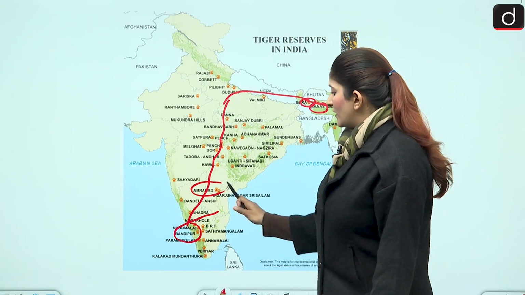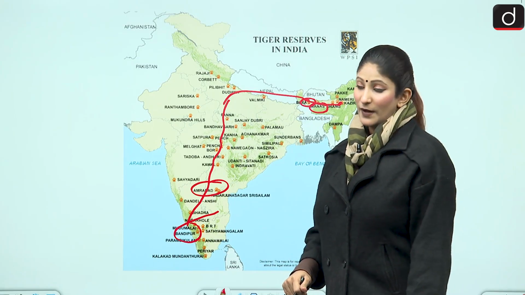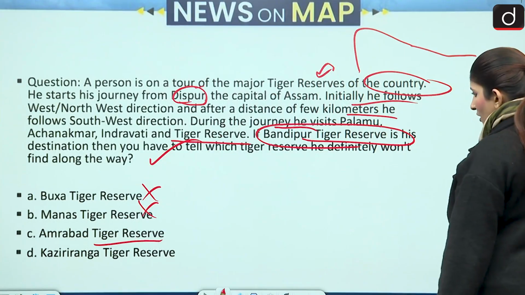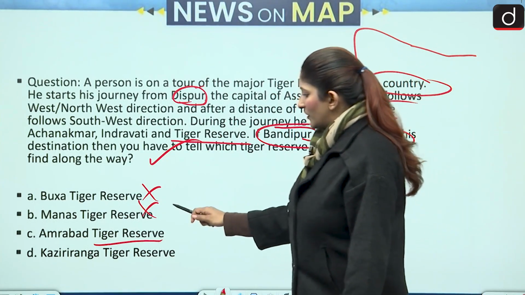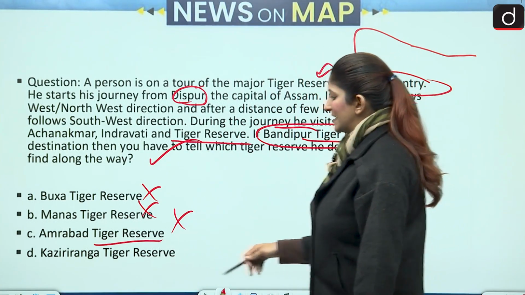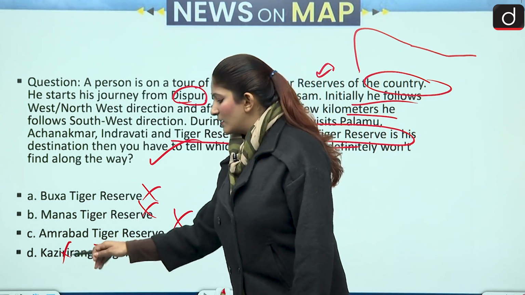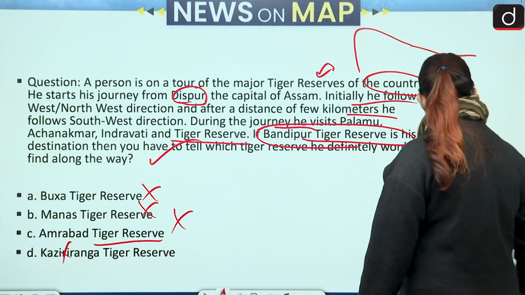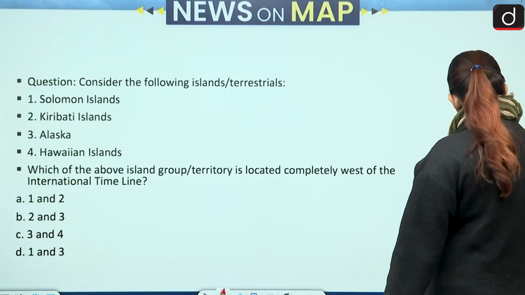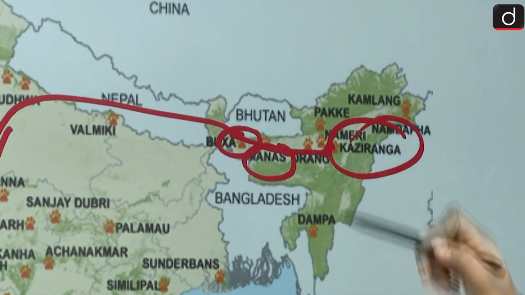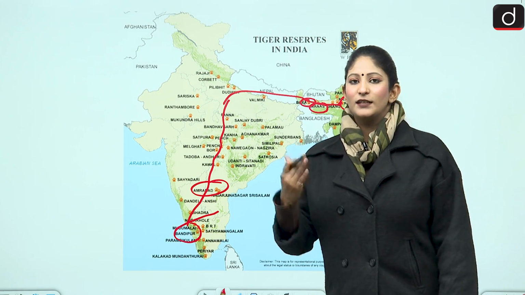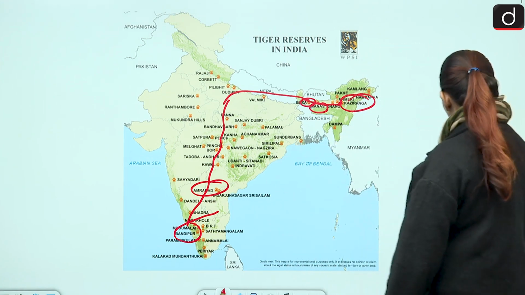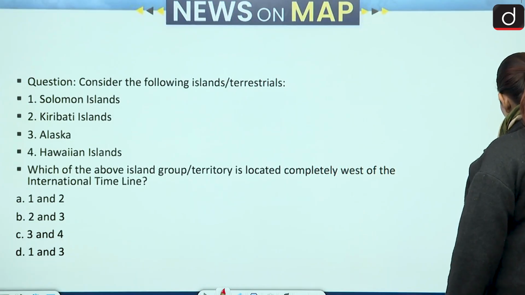So Amrabad Tiger Reserve is also on his way, so as you can see, Amrabad is also taken out of the picture. Beg your pardon for the spelling being wrong. And here we have Kaziranga. He or she did not reach Kaziranga. B is the correct answer because we had to choose which one he or she is not going to reach.